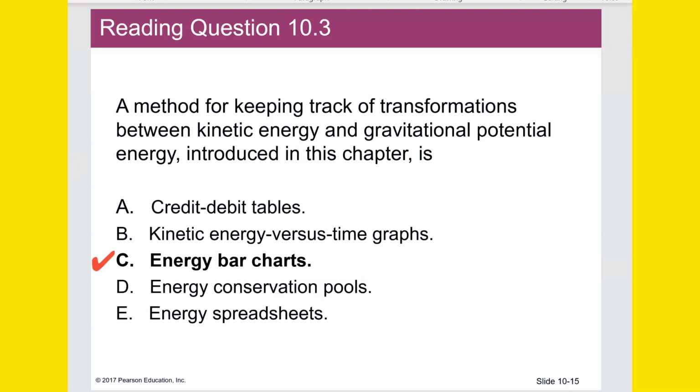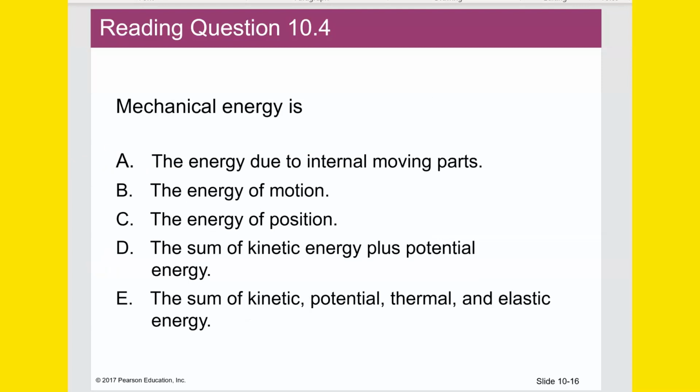Keeping track of the transformations between kinetic and potential energy bar charts. 10.4. Mechanical energy is what? It is D, the sum of kinetic plus potential energy. That's what we classify as mechanical energy. So thermal energy would not be a part of what we call mechanical energy. It's just basically the two categories of kinetic and potential.